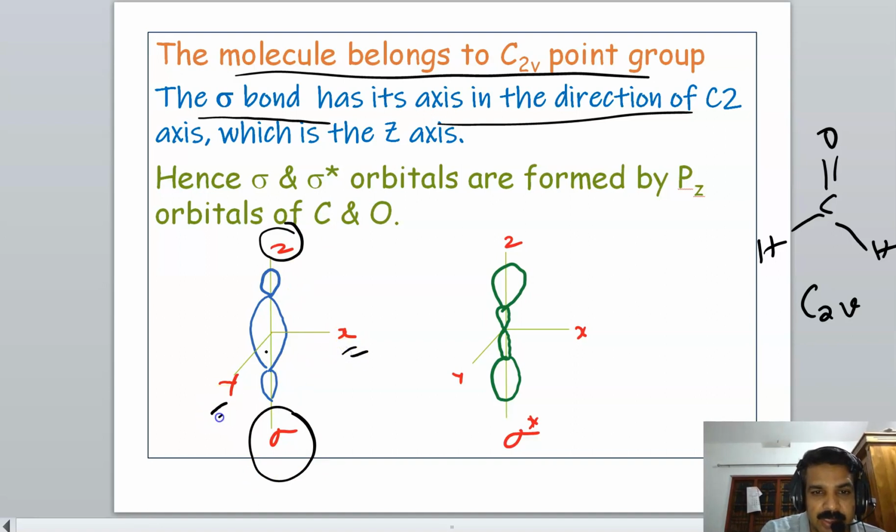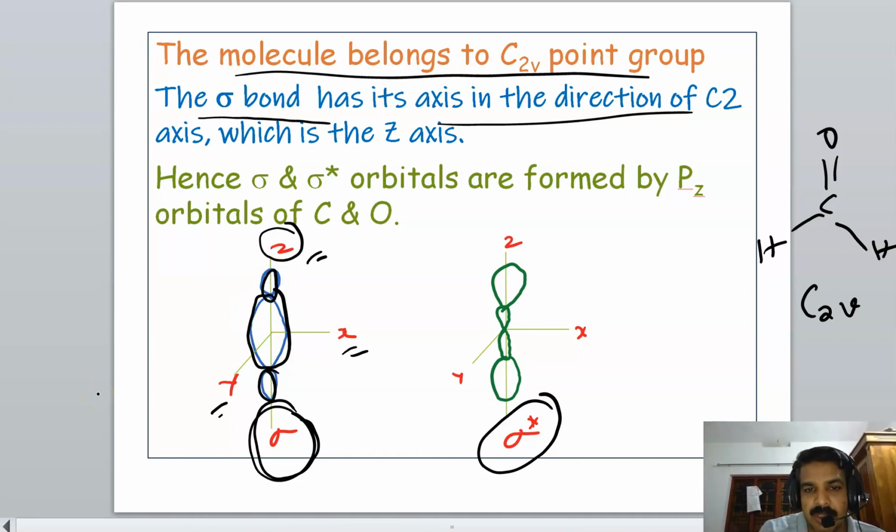This is the x-axis, y-axis, z-axis. This is the bonding sigma orbital. And this is the anti-bonding sigma star orbital. The shape is a little different. It has a bigger lobe at the center and 2 smaller lobes at the ends. Here it is plus sign, here it is minus sign. And in this case, 2 smaller lobes at the center and 2 bigger lobes at the ends. Here it is minus, plus, minus, plus. That is the shape of the sigma and sigma star orbitals formed by the 2pz orbital.